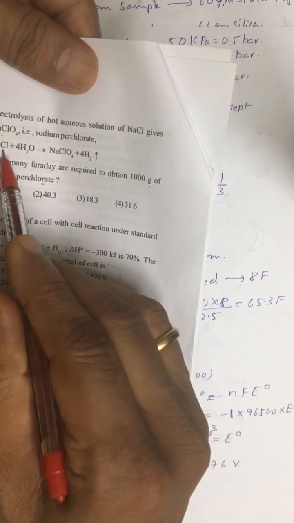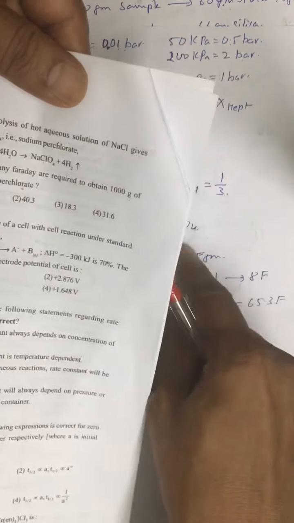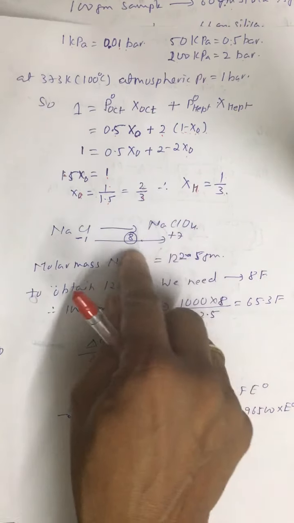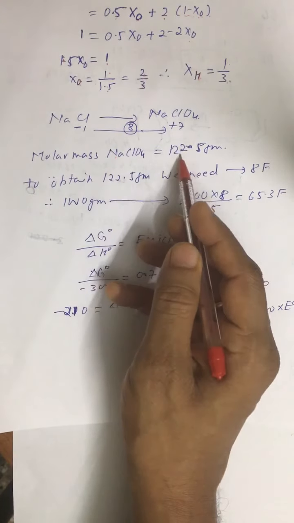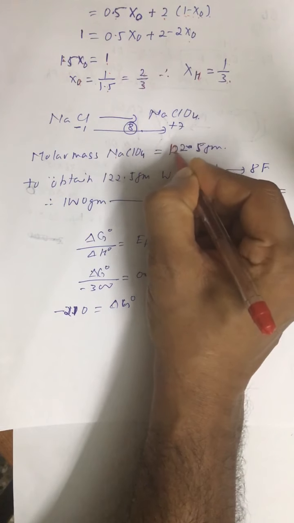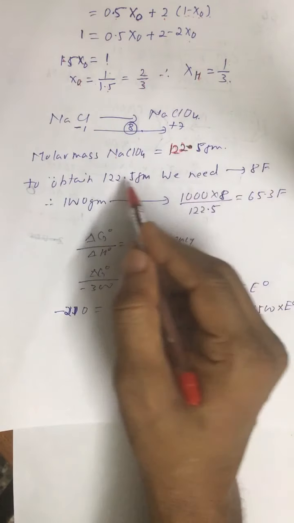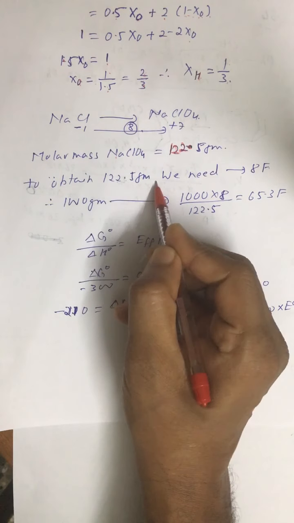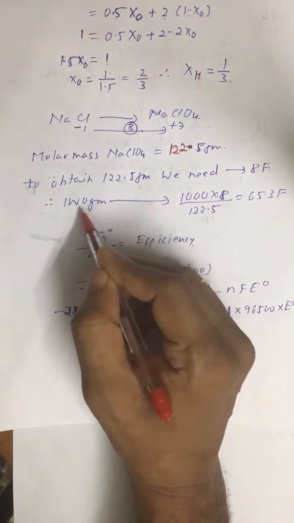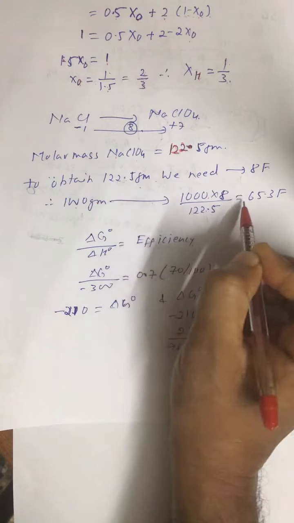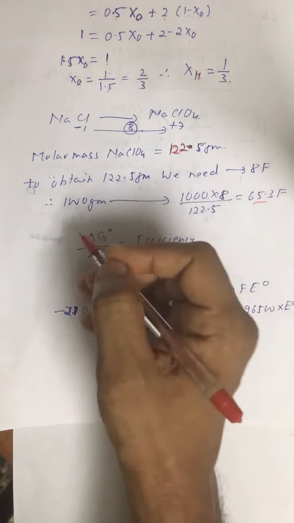Now look at the change in oxidation state, from -1 to +7. So the total change is 8. So for 1 mole we need 8 Faradays. For 1 mole, the molar mass is 122.5. So we need 8 Faradays to obtain 122.5 grams of NaClO4. Therefore, for 1000 grams, we need 1000 into 8 divided by 122.5. That is equal to 65.3 Faraday we need. Question number 59, correct answer is first option.